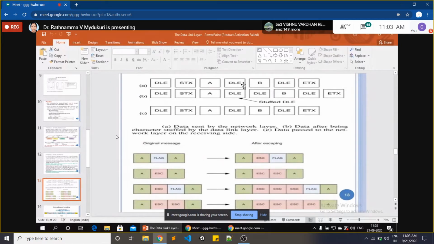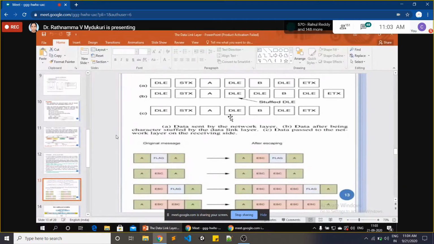Each and every frame is separated with DLE here. If you see DLE, you have to think A is completed and the next frame is B, the second frame. Like that, it is stuffed with one DLE, that is a delete. That means it is not part of the data, you are just stuffing some extra delete bit.